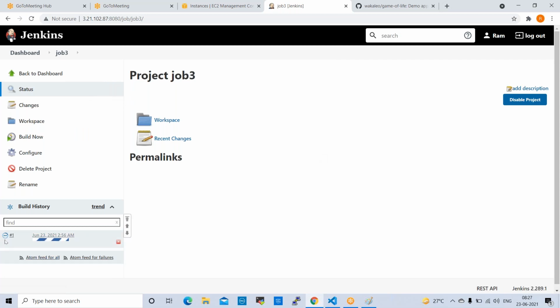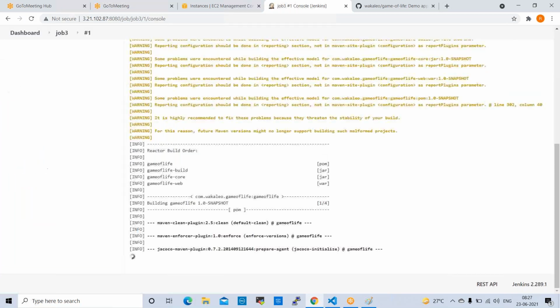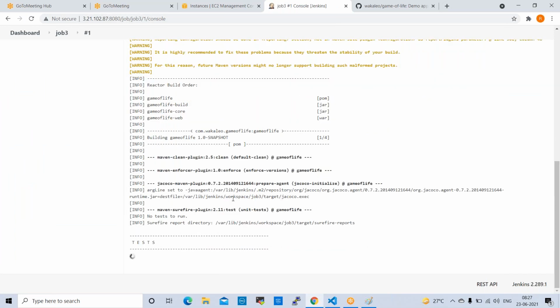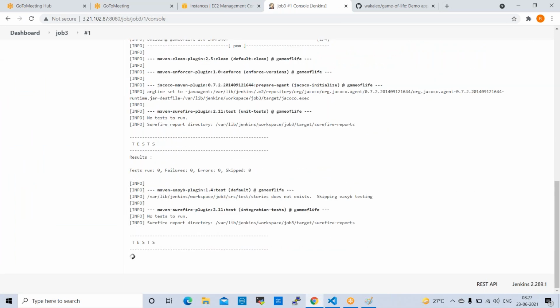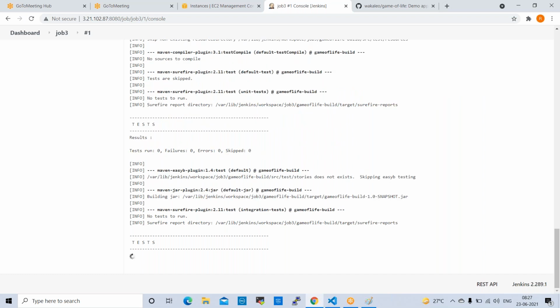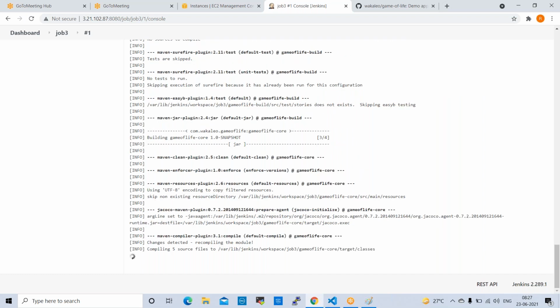Sir, we are discussing creating pipeline based job. Yeah, we'll configure that. First we create jobs and we'll test it first. Then we can configure. Okay.